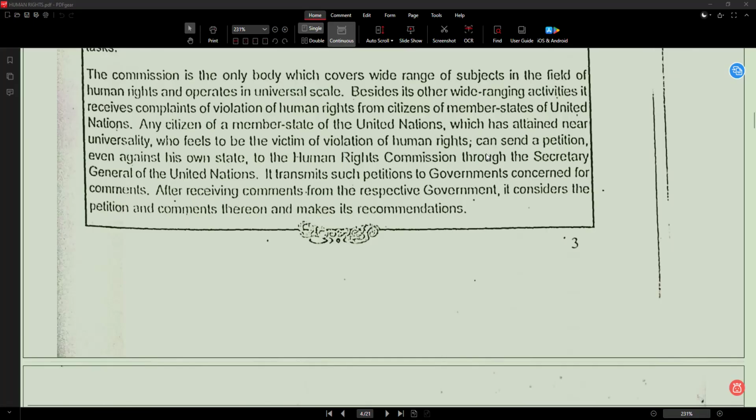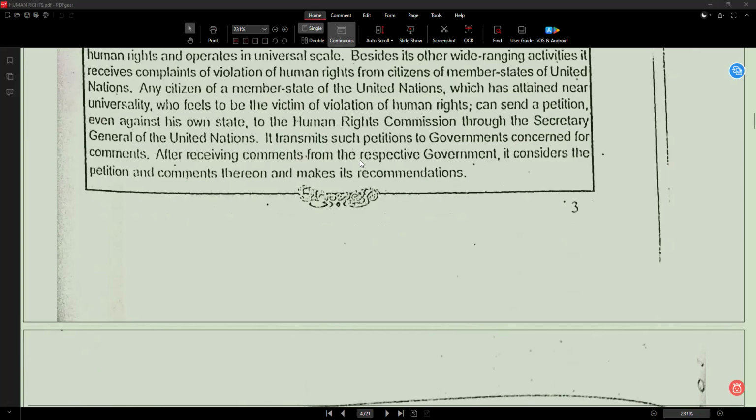Next sentence. Even against his own state, to the Human Rights Commission through the Secretary General of the United Nations.